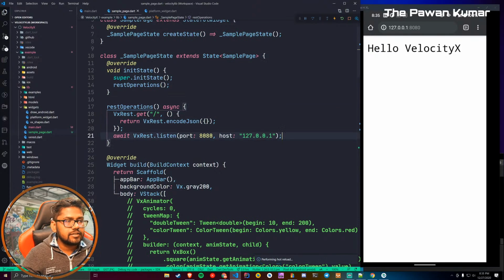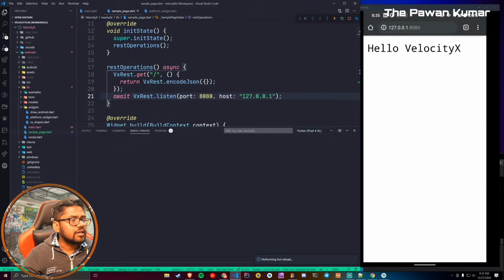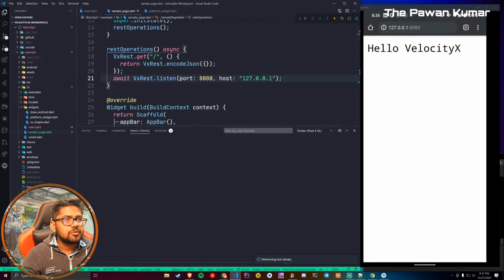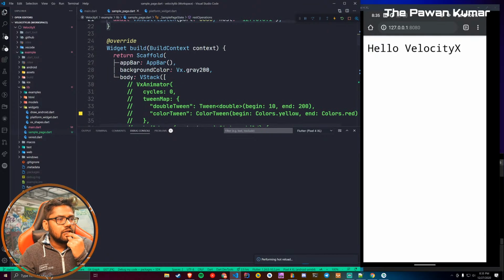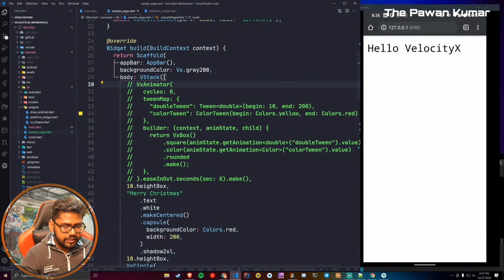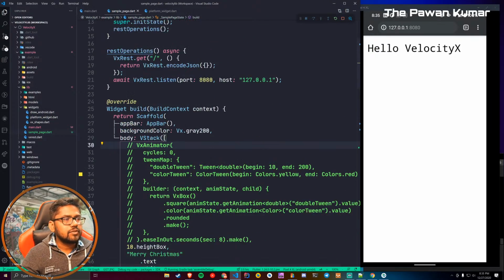So if we restart this, what is happening? Why is it not restarting? For some reason, there are a couple of reasons. One problem is with my machine right now, and another problem is with the Flutter version which I'm using, which is 1.24.10.2 pre, and that is clearly not hot restarting pretty well. I have faced this issue previously as well. This is not happening because of animation or something, but this is a common issue. Also, we can add a button for restarting the server, something like that, but we will do that later. For now, it is really tough to do it again and again, but I'll still do it just for the sake of explaining this.